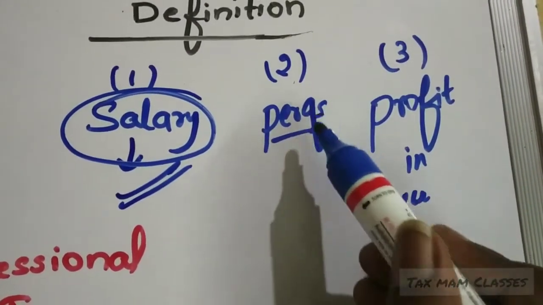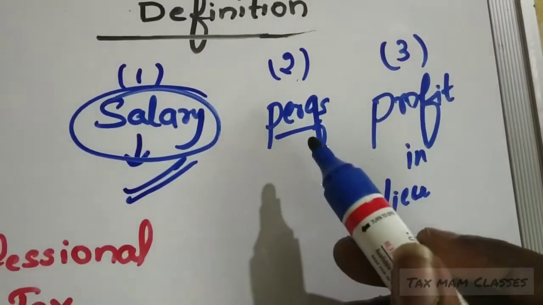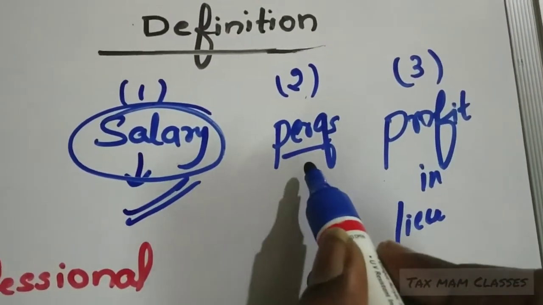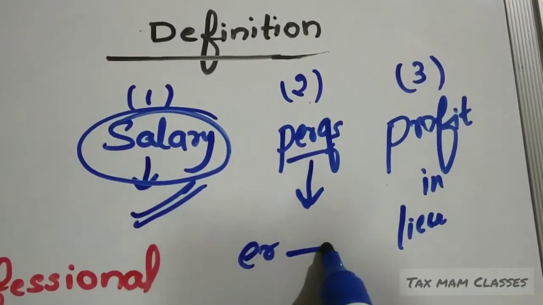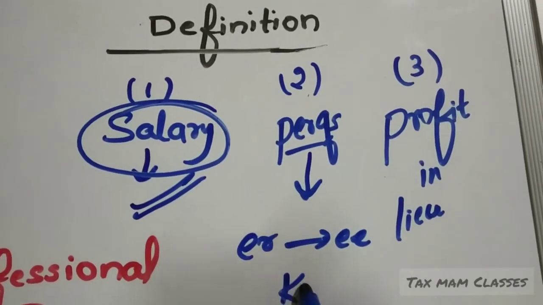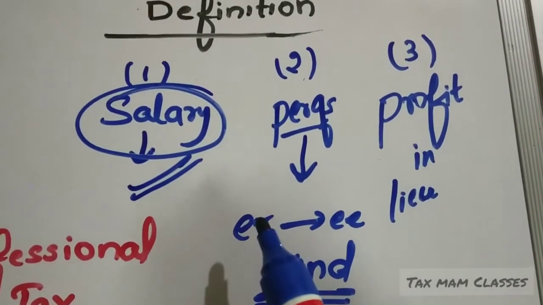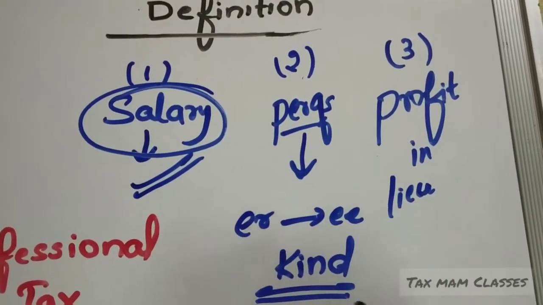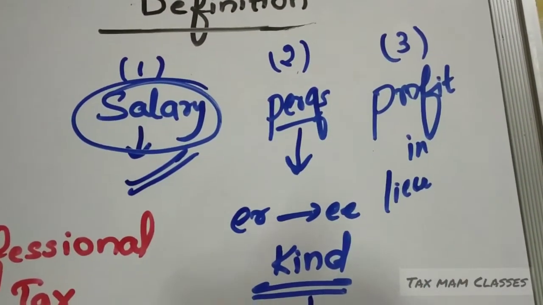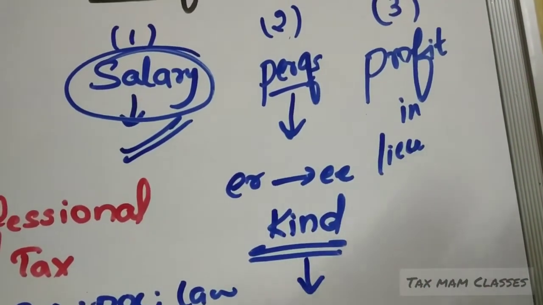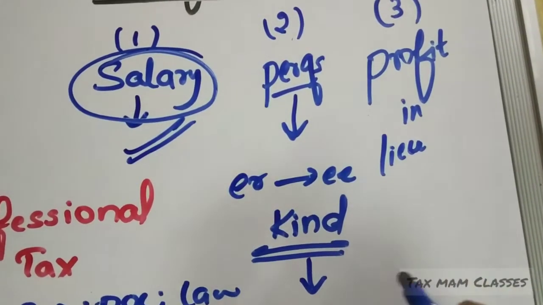What is this perks? The full form of perks is perquisite. What is a perquisite? A benefit given by the employer to the employee in the form of kind. Remember this, it is the benefit given by the employer to the employee in the form of kind. What are examples of benefit given in the form of kind?